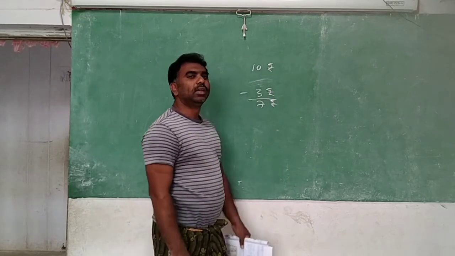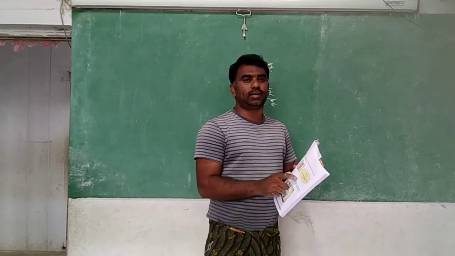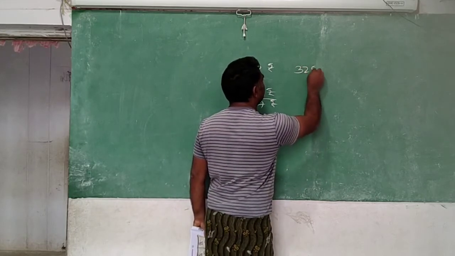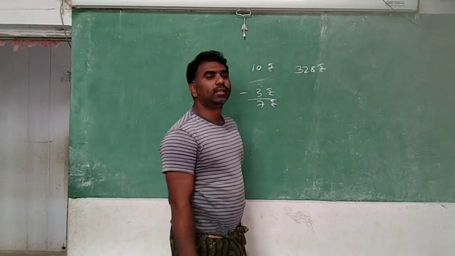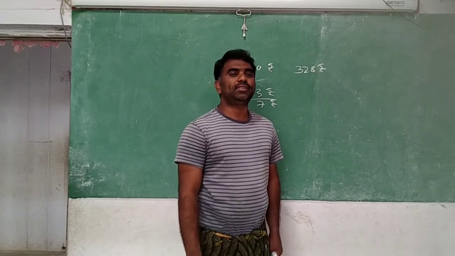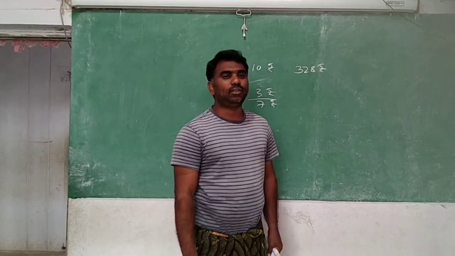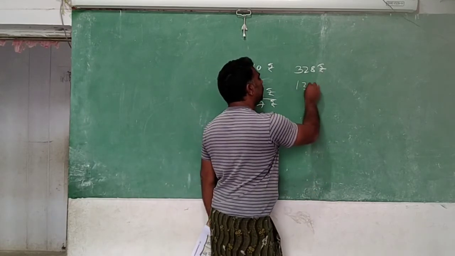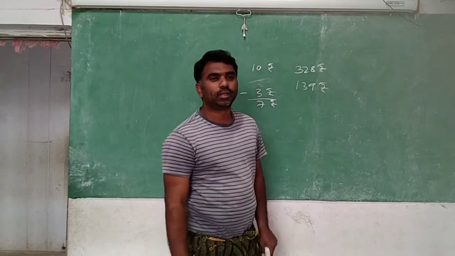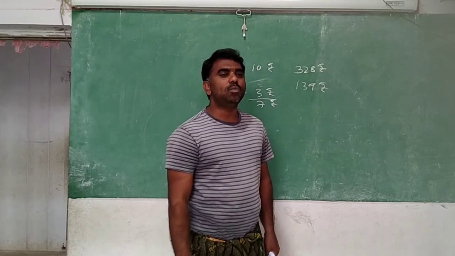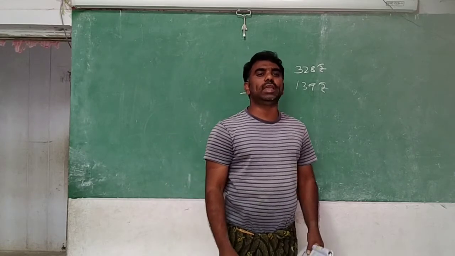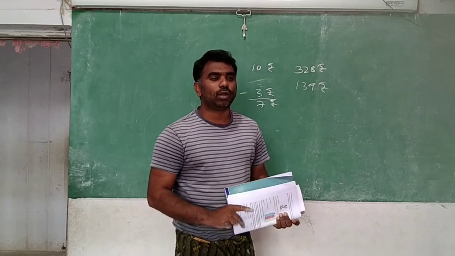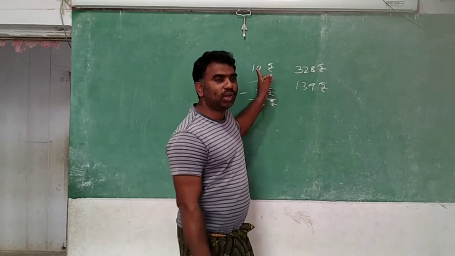So 7 rupees. How did you get it? By subtraction. This question is also same like that. Anil had 328 rupees. He went to the shop and purchased the story book. After purchasing it, 139 rupees are there with him. Now the question is, how much money did he spend for the story book? Means what should we do? We should do the subtraction, because it is also like this question only.